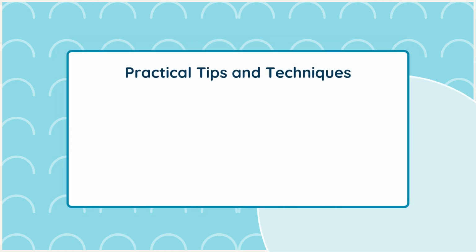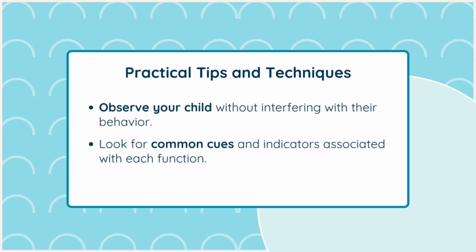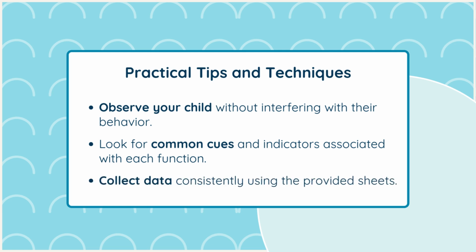Practical tips and techniques. Here are some practical tips for identifying behavioral functions. Observe your child without interfering with their behavior. Look for common cues and indicators associated with each function. Collect data consistently using the provided sheets. By making data collection a routine part of daily activities, you'll gain valuable insights into your child's behavior.